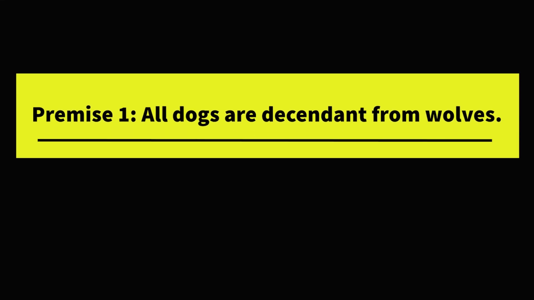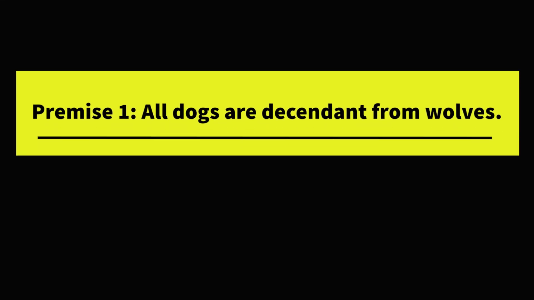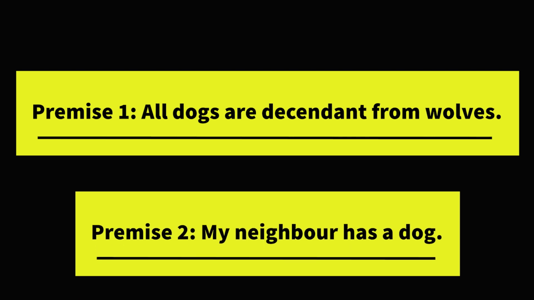So epistemic rationality is much more concerned with the justification of belief insofar as those beliefs are true. So finding reasons to believe statements on the basis of truth, that kind of thing. So let's do an example of epistemic rationality. Suppose you know that dogs are descended from wolves, and your neighbor, much to your envy, has a pet doggy. Okay, now what can you infer about your neighbor's dog other than the fact that it's cute and adorable? You can infer that it's descended from wolves, right?